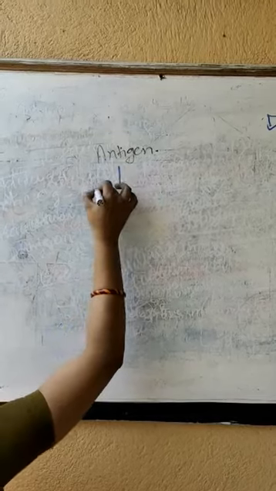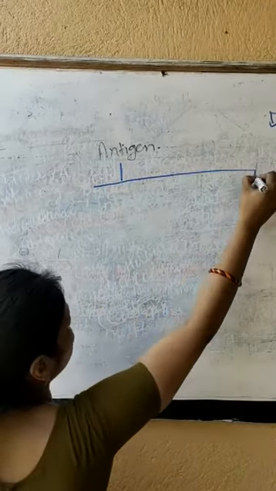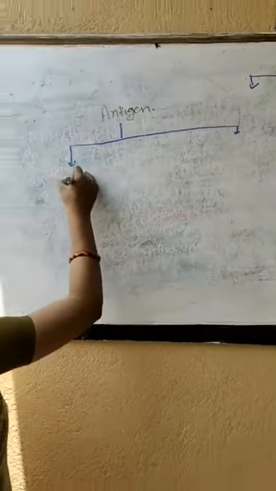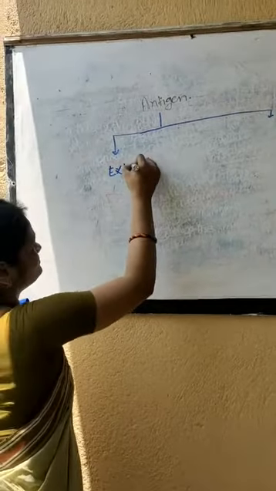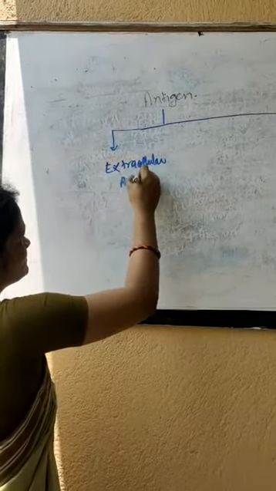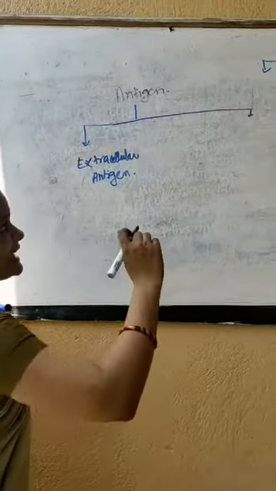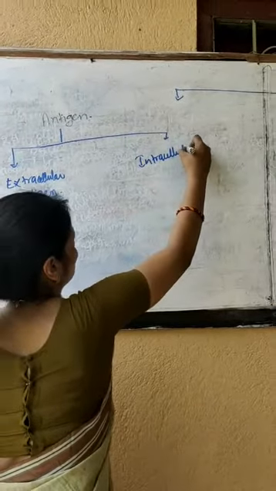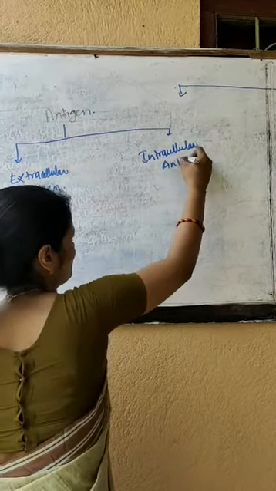Now antigens can be categorized into two types depending upon their capacity, whether they can get inside the cell by invading it or they will remain outside. If they remain outside, they are called extracellular antigen, and if they get inside the cell, they are called intracellular antigen.